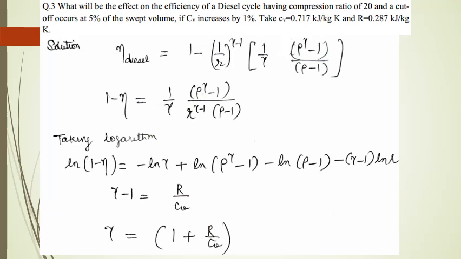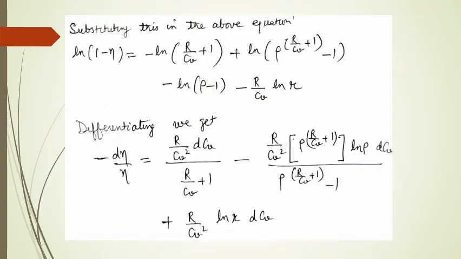By the first equation on the slide, we have shown the expression for the air standard efficiency of diesel cycle. Now we rearrange the terms and take logarithm of both the sides. As we know that gamma minus 1 is equal to R upon Cv, so gamma is equal to 1 plus R upon Cv, and we will substitute this value for gamma in the expression shown above on the next slide. So we substitute the value of gamma in the equation and then we differentiate it on both sides. So we get the expression for the change in air standard efficiency per unit original efficiency as shown by the last expression on the slide.